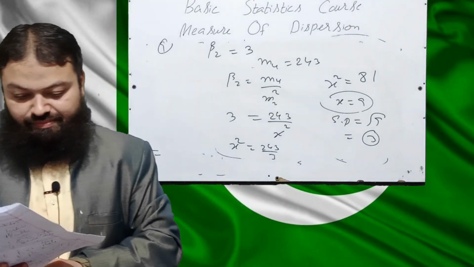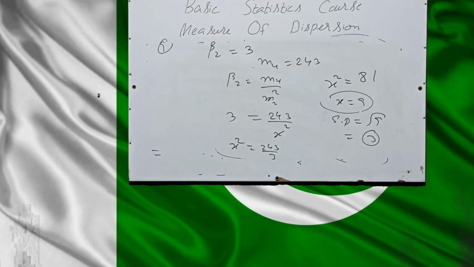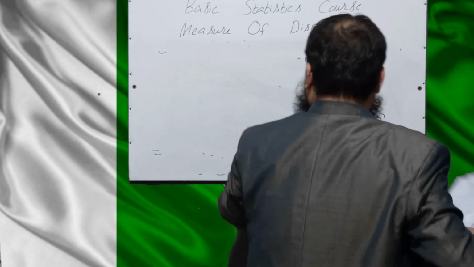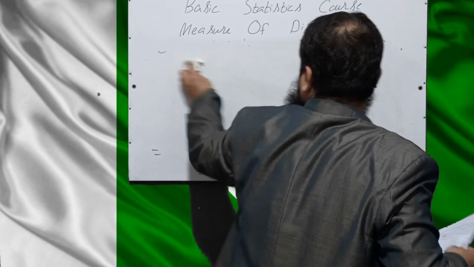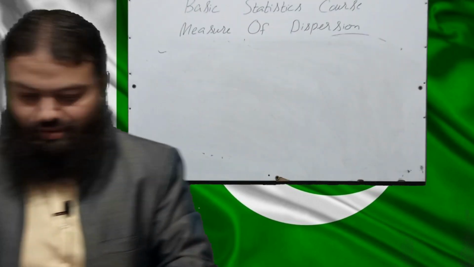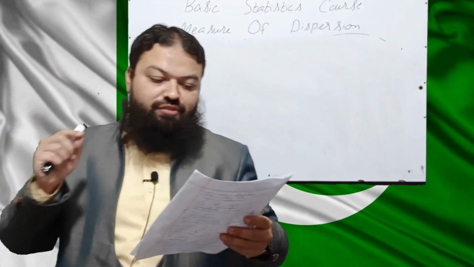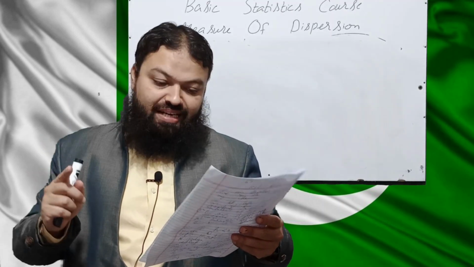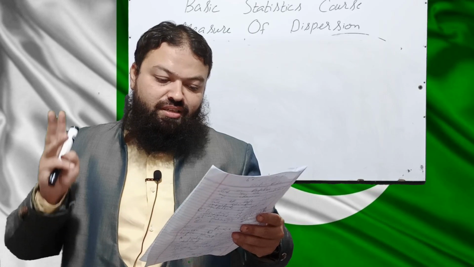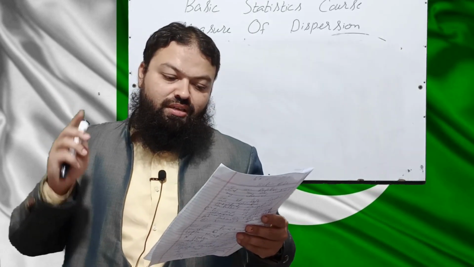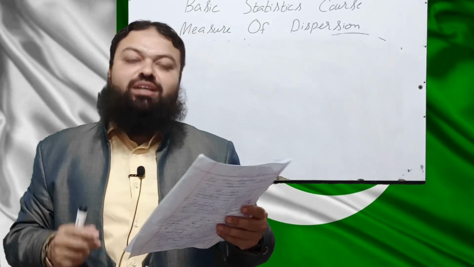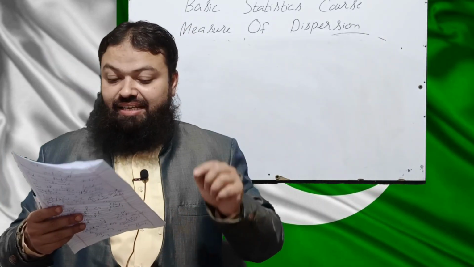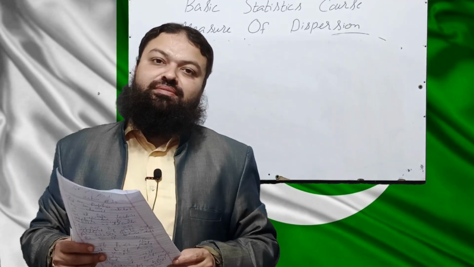Question number 10. If the coefficient of kurtosis is negative, then the distribution is: platykurtic, leptokurtic, both, mesokurtic, none of the above. Dear students, we know if the coefficient of kurtosis is negative, then the distribution is platykurtic.